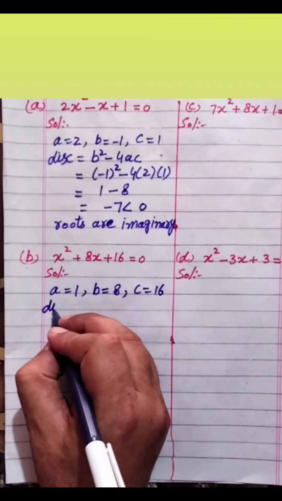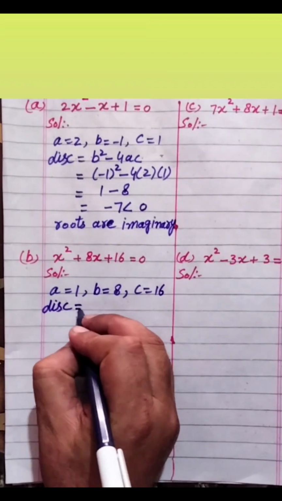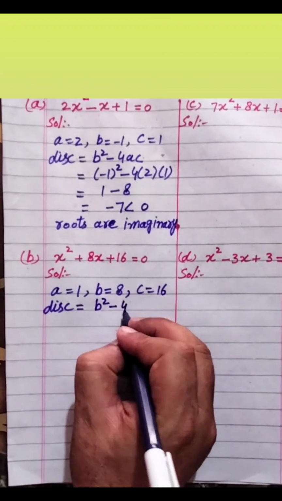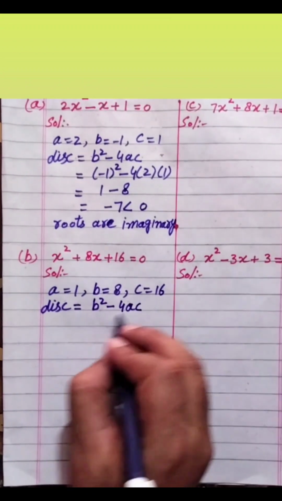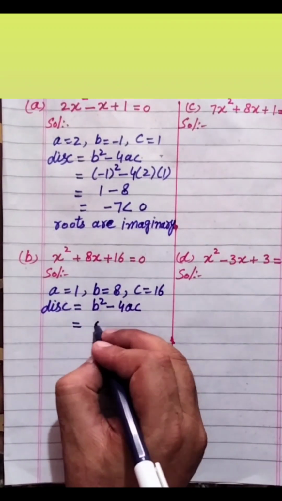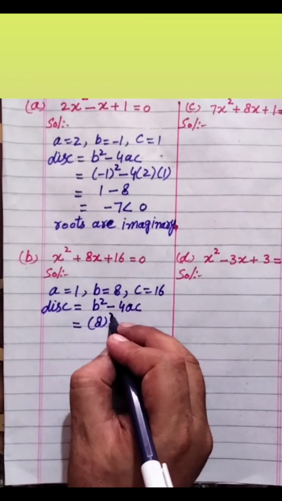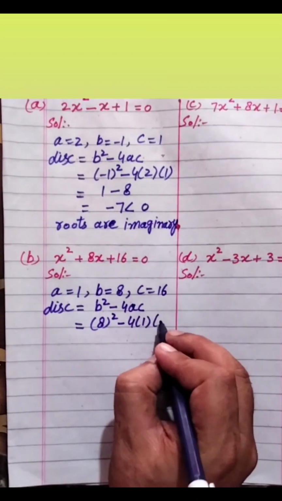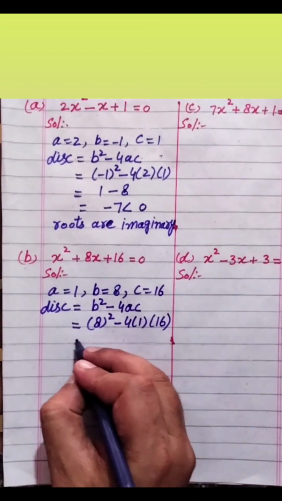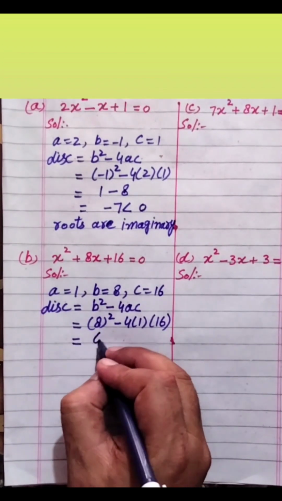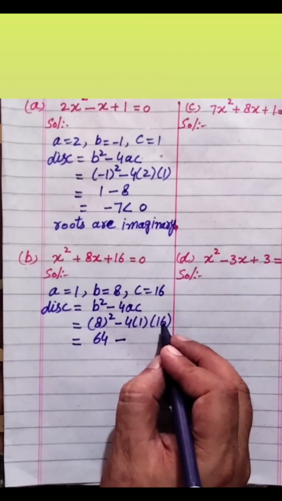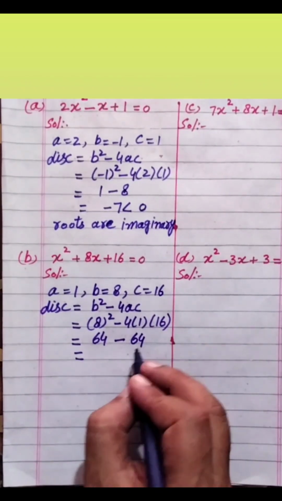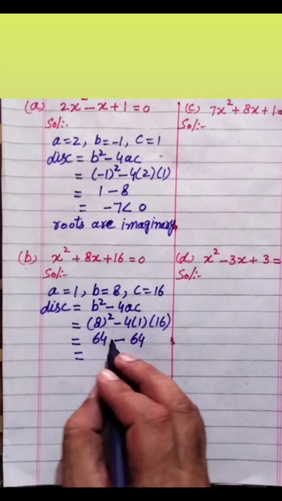Discriminant is b square minus 4ac. We have b as 8, so 8 square minus 4, value of a is 1, c is 16. 8 square becomes 64, minus 16 multiplied by 4, it will become 64. 64 minus 64 will become 0.